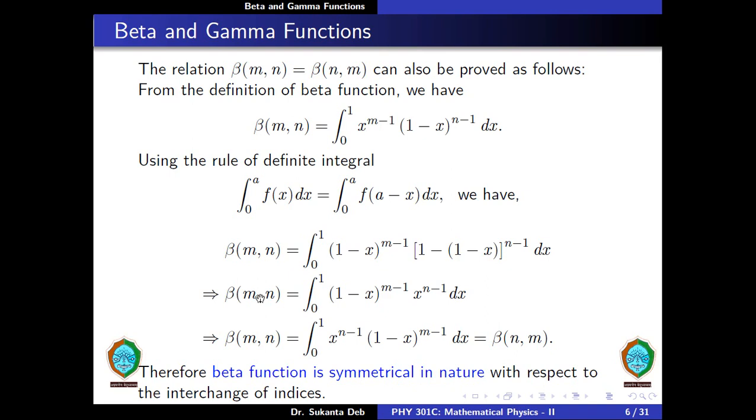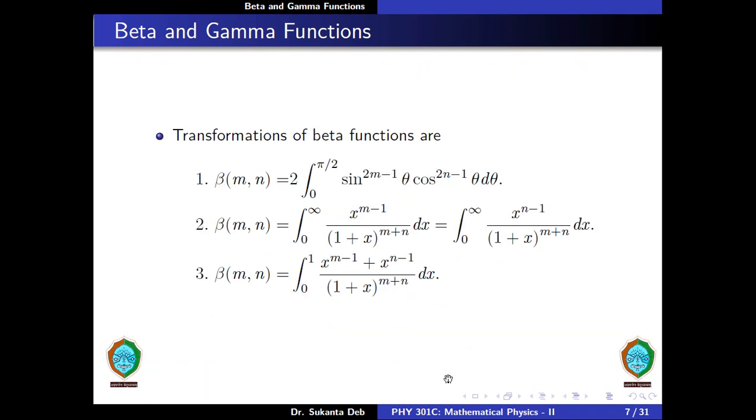So beta of m comma n is equal to integration from 0 to 1 (1 minus x) to the power m minus 1 into x to the power n minus 1 dx. This gives beta of m comma n is equal to integration from 0 to 1 x to the power n minus 1 into (1 minus x) to the power m minus 1 into dx, which is equal to beta of n comma m. Therefore beta function is symmetrical in nature with respect to the interchange of indices.